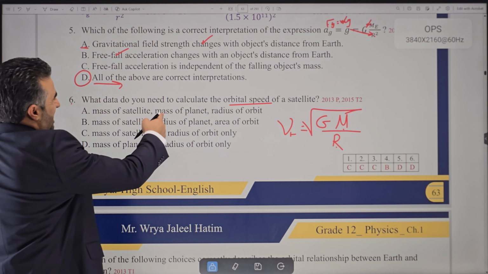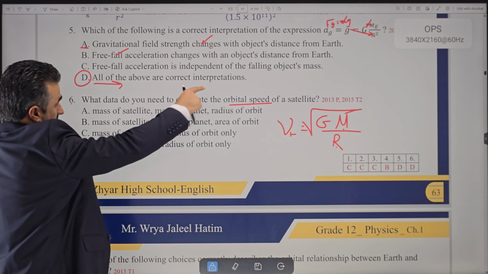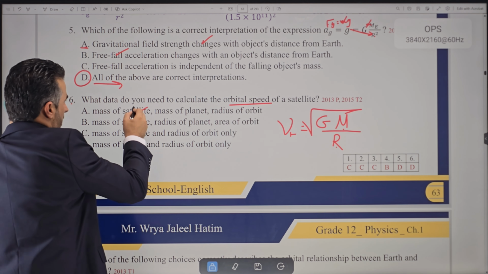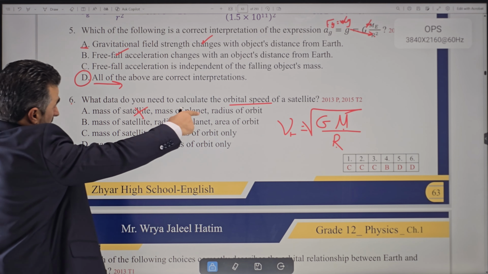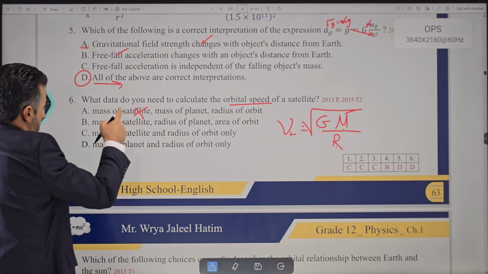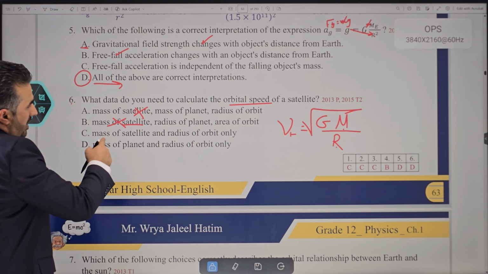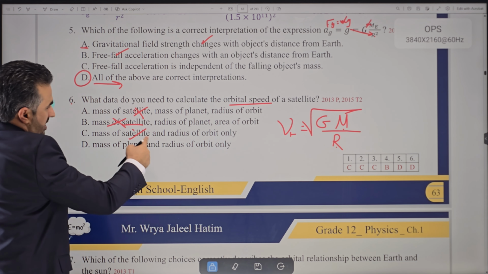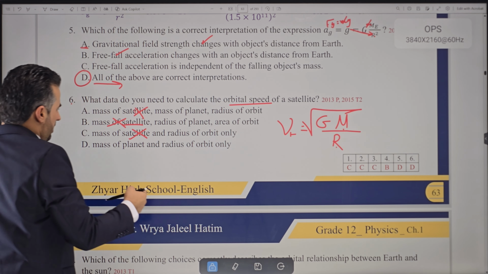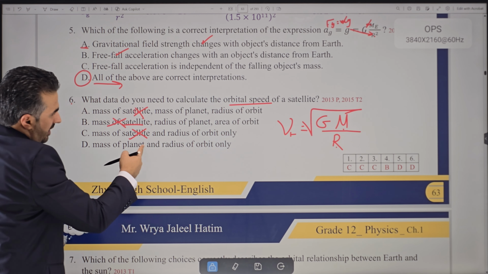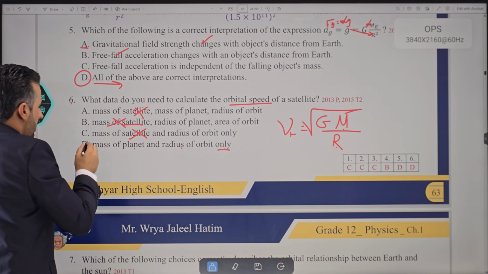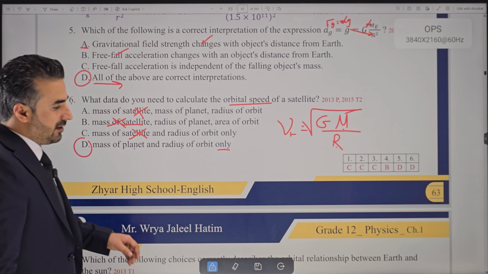It says the mass of the satellite, that is not the planet, which is the mass of the small object. That is incorrect. Mass of the planet true, radius of the planet true, but this one is not true. Once again, the mass of the satellite is incorrect. You don't have to even read the continuation of this. Mass of the planet and radius of the planet only. I like this option, and that is the correct one here.